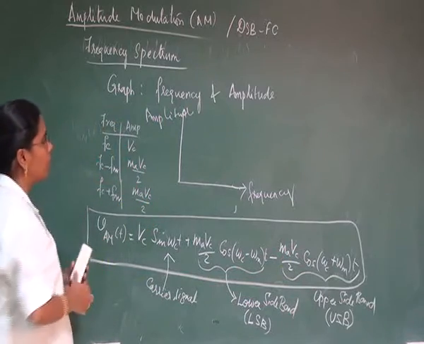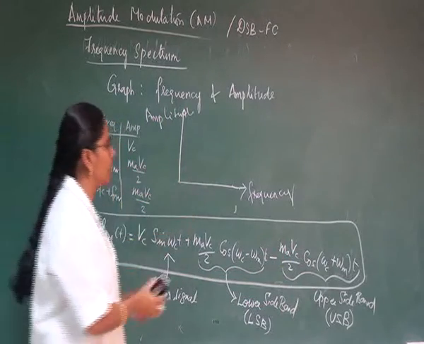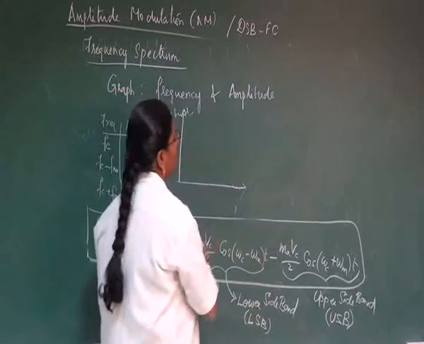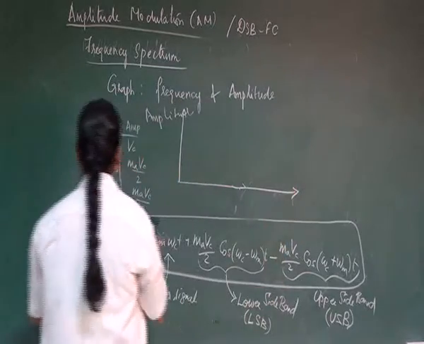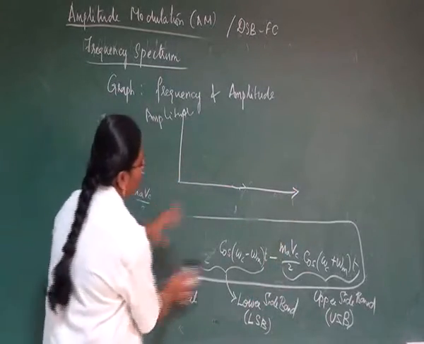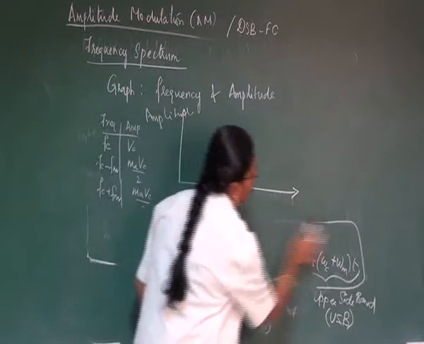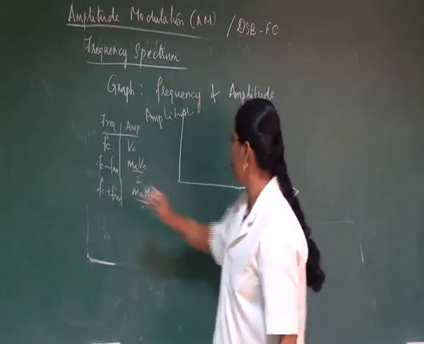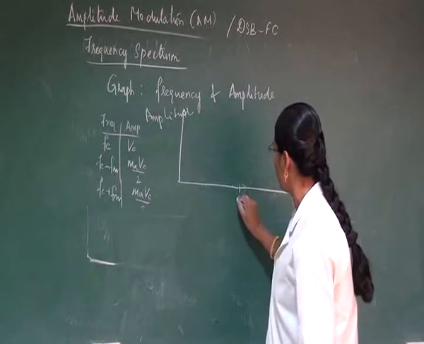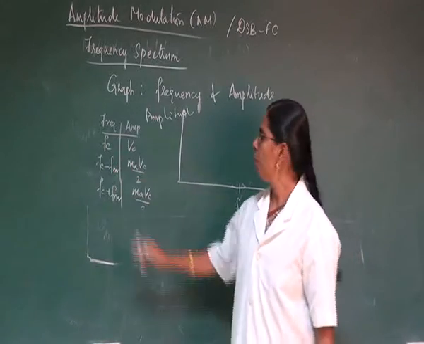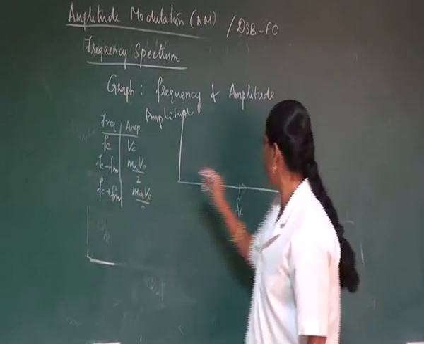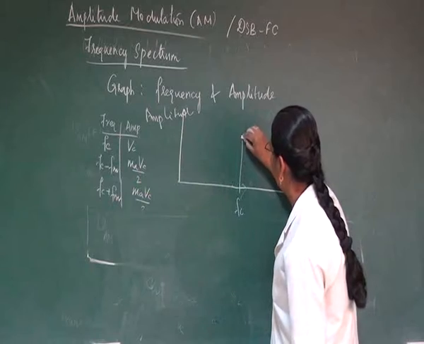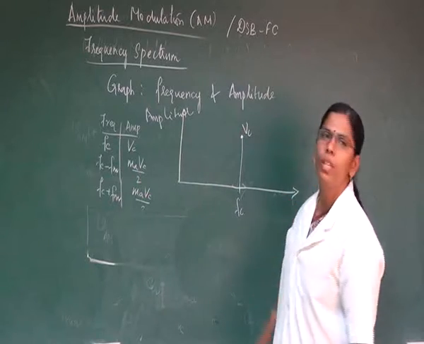So we can plot this in our graph, whereas here let me extend this. So we have frequency. Let me erase this so that with the help of this we will be drawing this graph. Here if we check frequency, it is taken as fc, which will be the center frequency. Whereas fc has an amplitude of Vc, so let us have this amplitude represented as Vc.